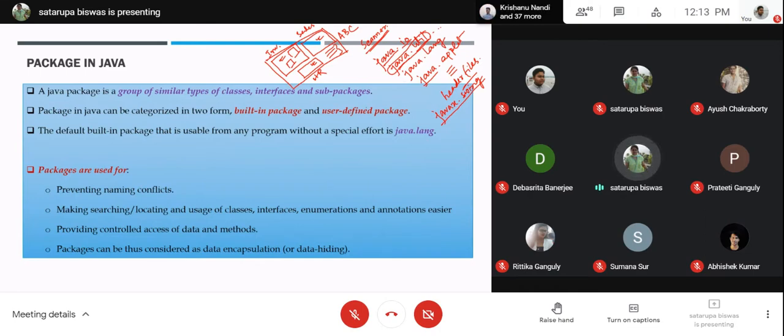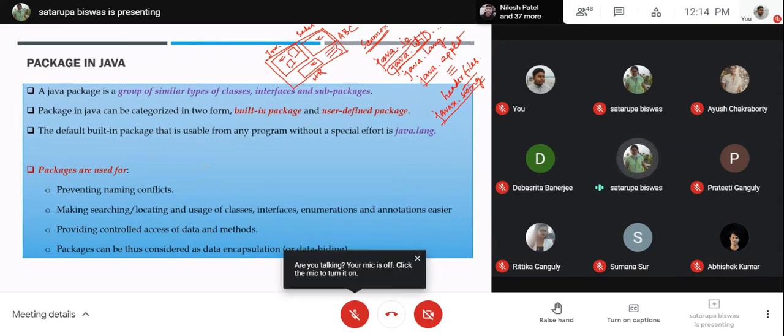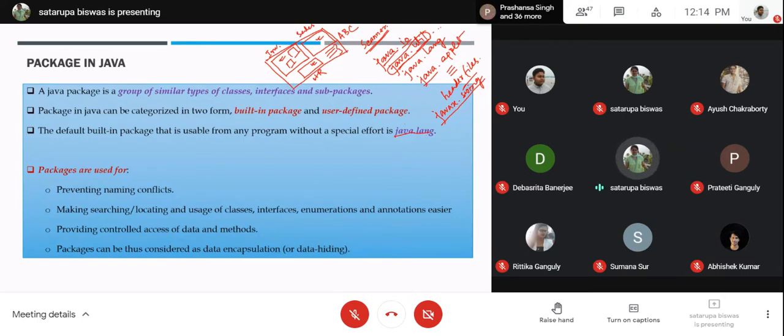So built-in packages are these, and apart from that, you can create your own package, and that is going to be the user-defined package. The default built-in package that is usable from any program without special effort, that means you need not include it with a specific statement, you can directly use it anywhere, that is java.lang. Lang stands for language. So java.lang, this package you need not incorporate. This has already been incorporated.